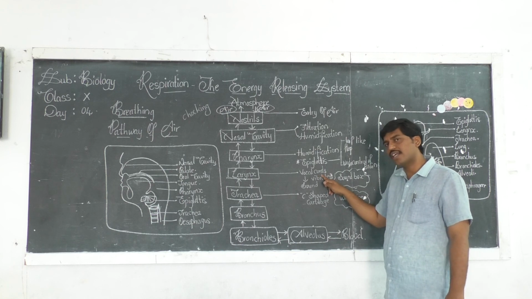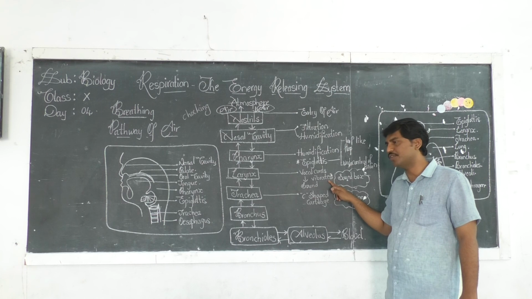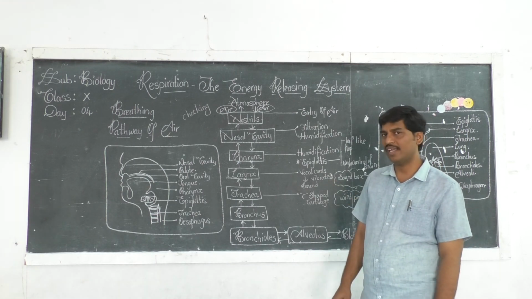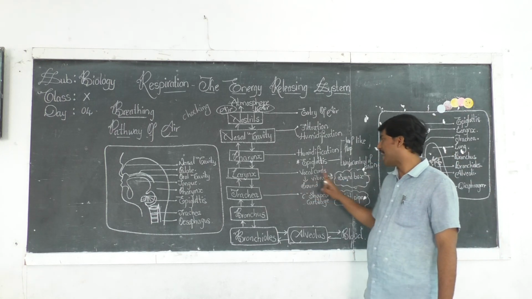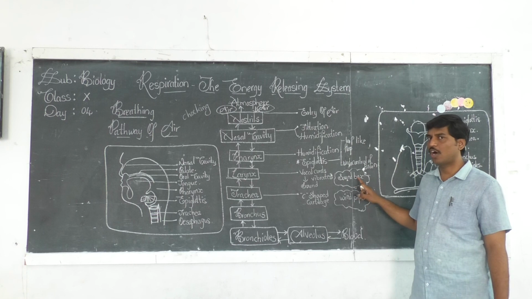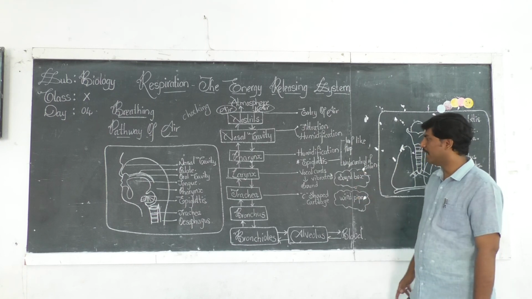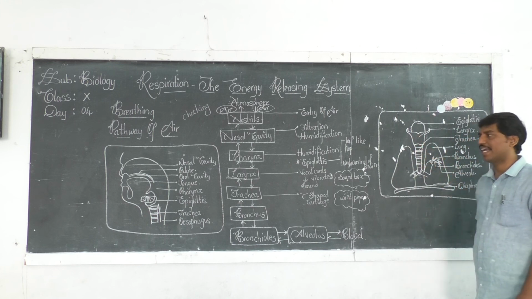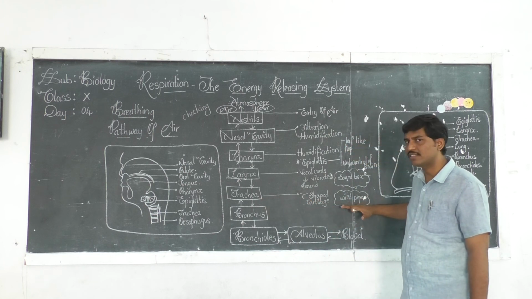And how are vocal cords producing the sound? Because of vibration. How are vibrations produced? Because of the air which is being expelled out from the lungs. So therefore we call this larynx the sound box, or otherwise commonly the voice box. Now the air from the larynx enters into the trachea, right? So trachea is commonly called the windpipe.